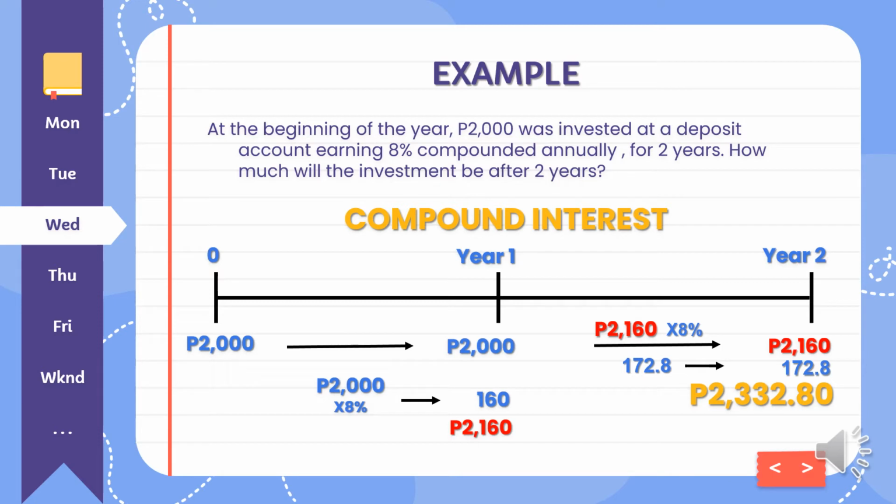Then, yung 2,160, yun na yung gagamitin natin para sa year 2. 2,160, same procedure, multiplied by 8%, which is the account earning compounded annually. Rate niya is 8%, magiging 172.8. Yung 172.8, i-add natin sa 2,160. For year 2, the total is 2,332.80.